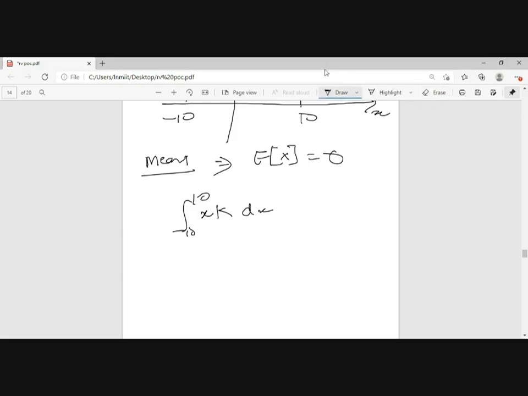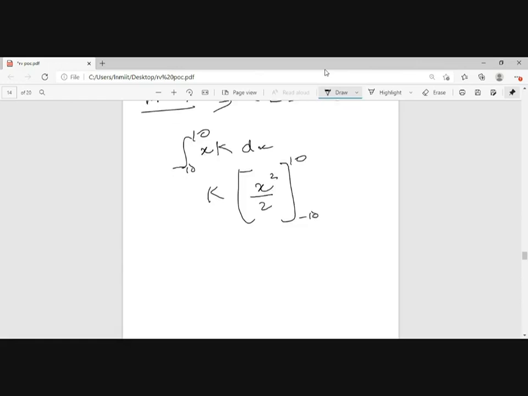So this will be x kx dx. So this will be x square by 2. K will be outside. -10 to 10. So this will be 100 by 2 minus 100 by 2. So that will be 0. K into 0, that is 0. And what will be its variance?